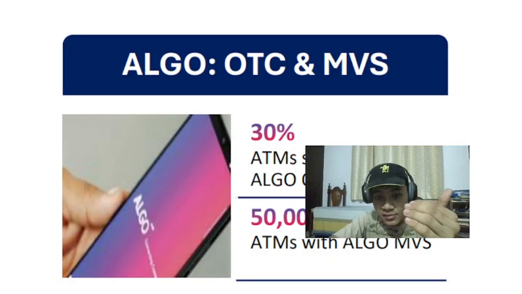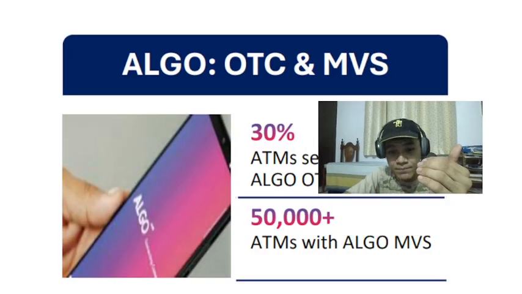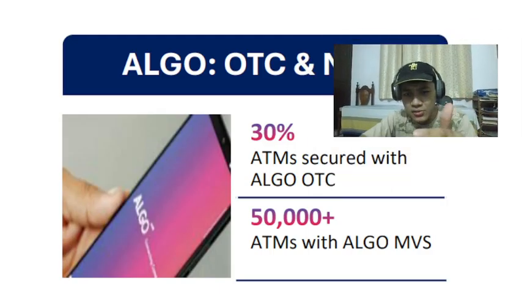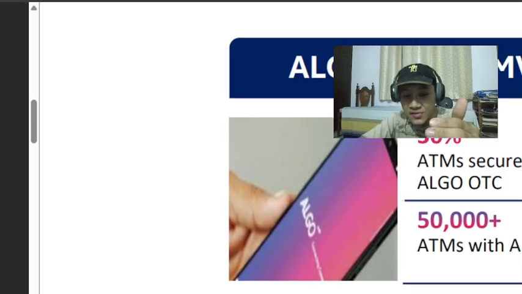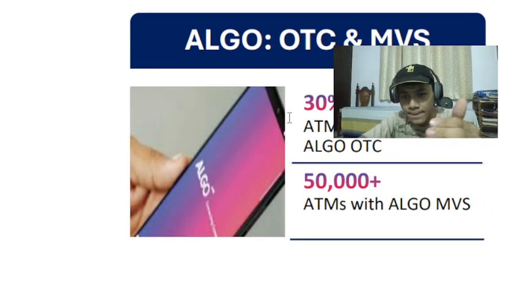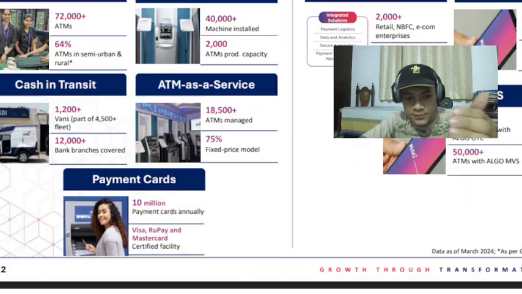Now, algorithms, we've got AI. Again, I don't know much about this. 50,000 ATMs plus with Algo MVS, 30% of ATMs secured with Algo OTC.